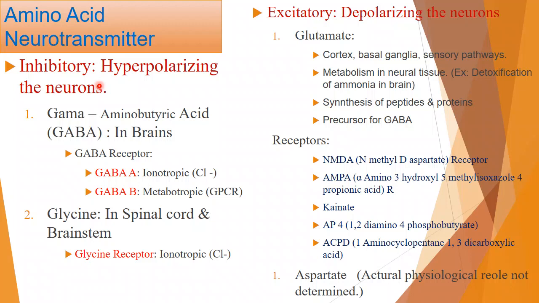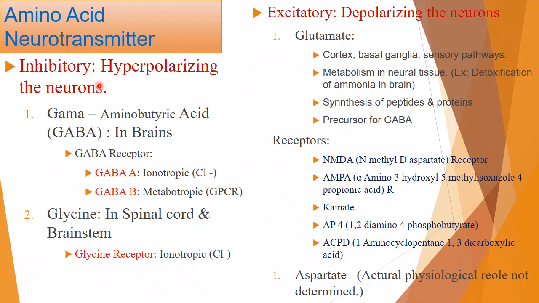Agonist will bind. That means this neurotransmitter is an agonist, no? So this neurotransmitter will bind with the receptor, but there is no excitation. Instead, there will be inhibition. Why inhibition? Because of hyperpolarization. We studied the resting membrane potential already: inside the cell it is negative, outside positive. So if there is hyperpolarization, the negative will become more negative, and there is always inhibition.